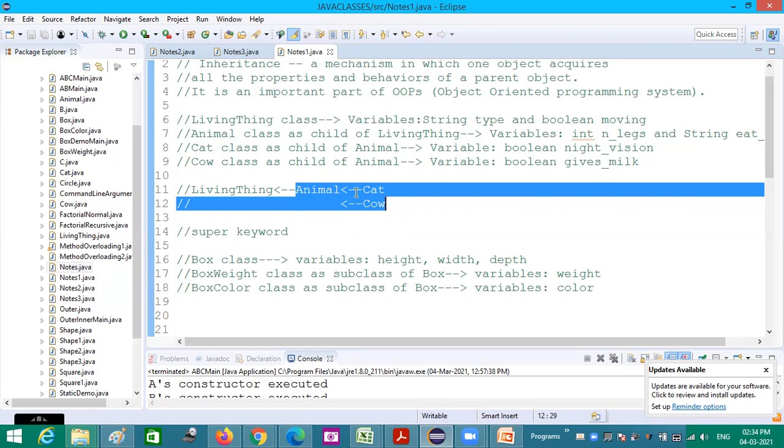Satish, Roshan, can you say what type of inheritance it is? Animal is having 2 subclasses, cat and cow. What type of inheritance is it?